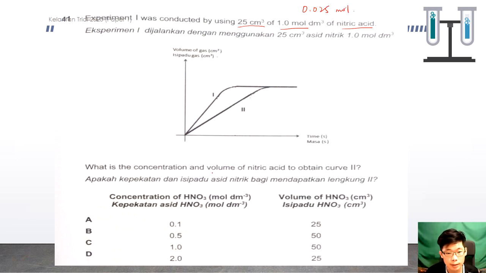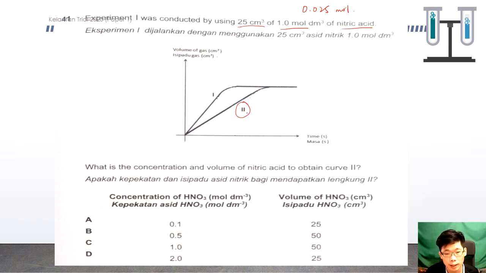So what is the concentration and volume of the nitric acid to obtain curve 2? If we look at curve 2, it has a lower rate, but the number of moles should be the same, because the volume of the gas collected is the same.